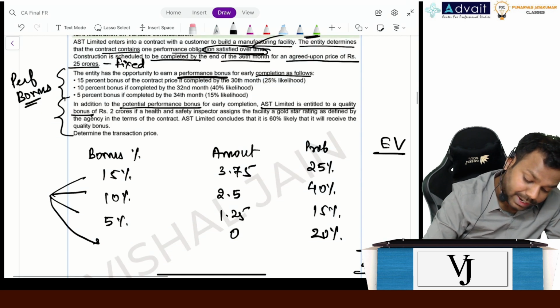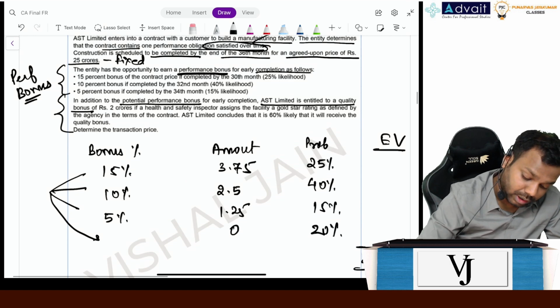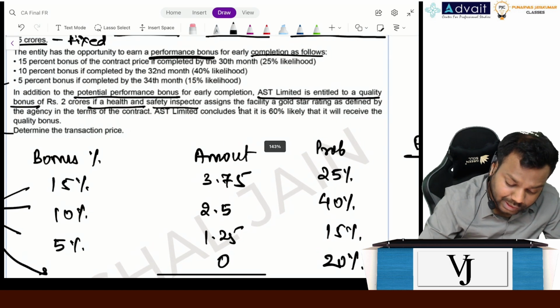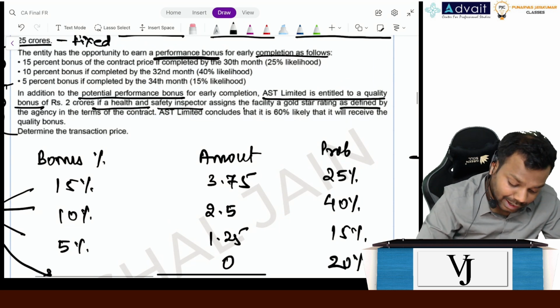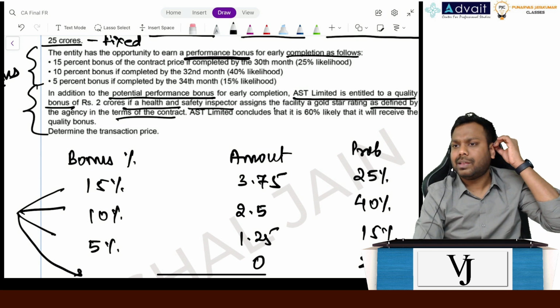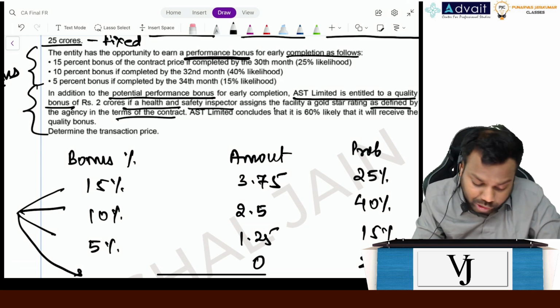Now what happens in a quality bonus? Quality bonus of 2 crores. If a health and safety inspector assigns the facility a gold star rating as defined by the agency in the terms of the contract, okay, it says that if the inspector approves it, you will get 2 crores, otherwise you will not get this 2 crores.